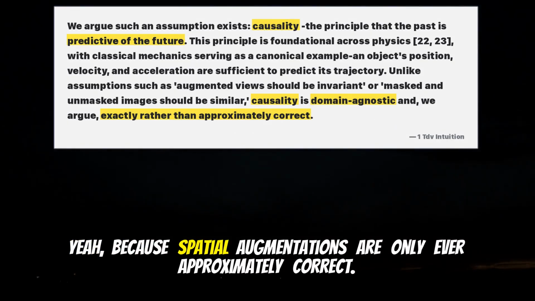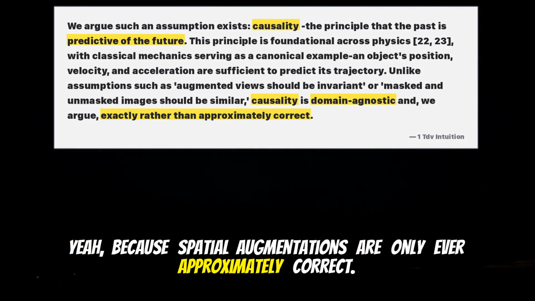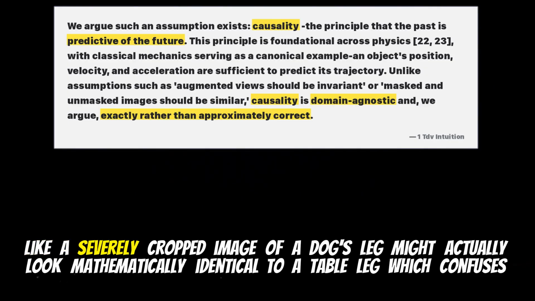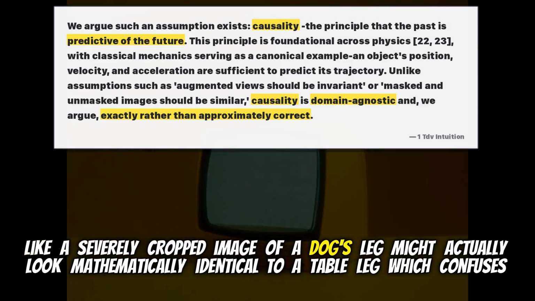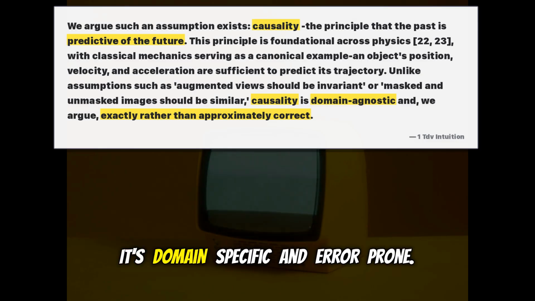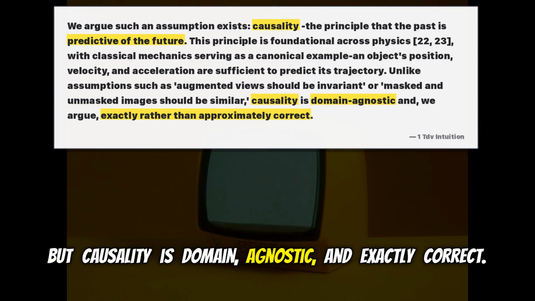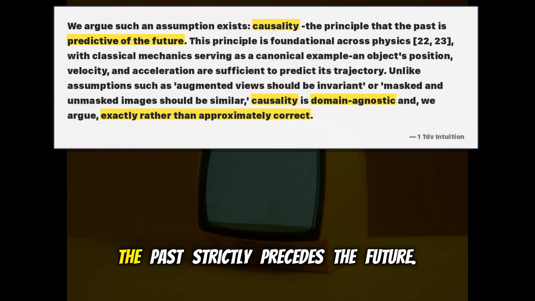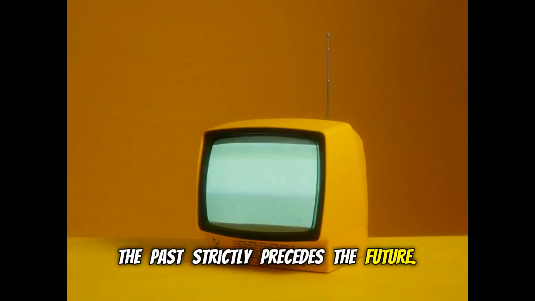Yeah, because spatial augmentations are only ever approximately correct. Like a severely cropped image of a dog's leg might actually look mathematically identical to a table leg, which confuses the model. It's domain-specific and error-prone. But causality is domain agnostic and exactly correct. The past strictly precedes the future.